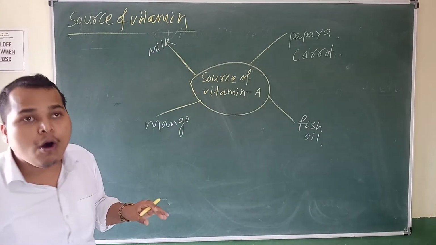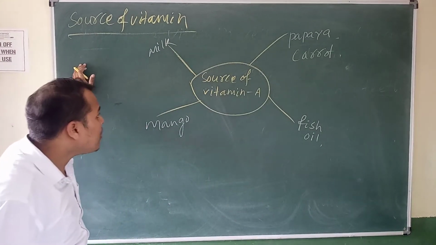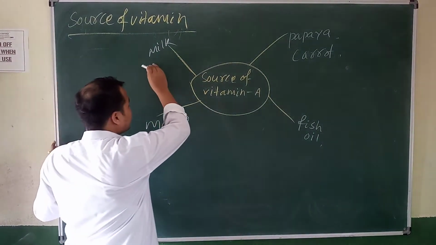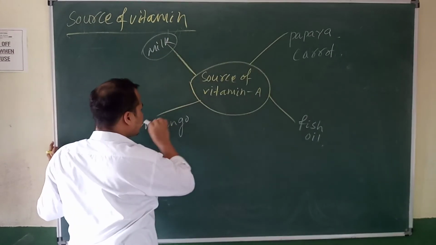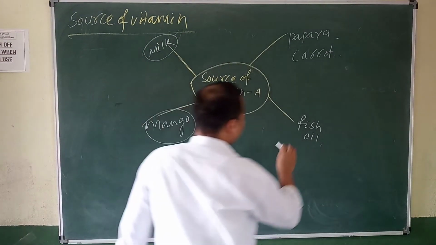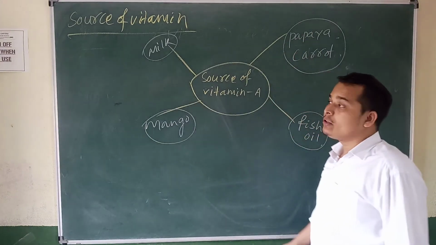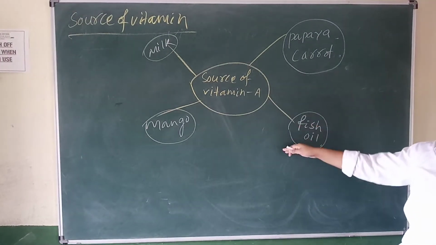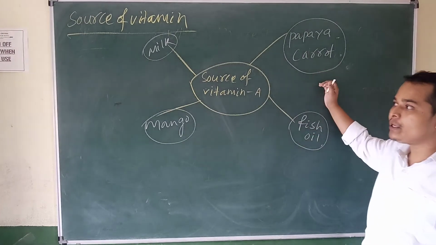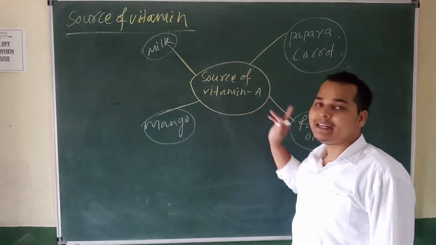So the sources of vitamin A: first one is milk, then mango, then fish oil, then papaya and carrot. From these foods we can get the vitamin A.